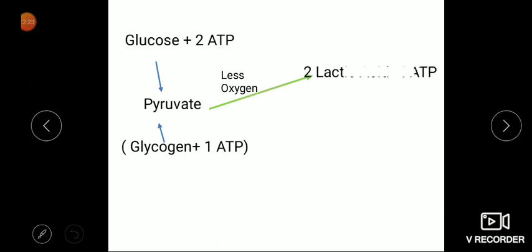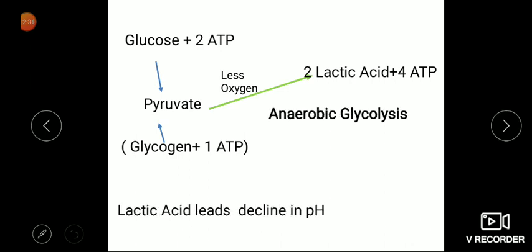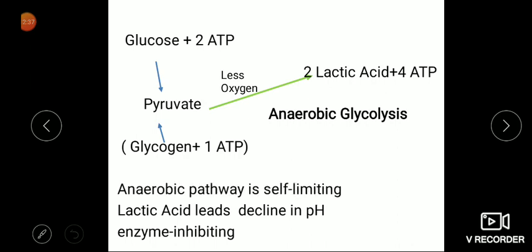From the pyruvate it is converted to 2 lactic acid and 4 ATPs. This is called anaerobic glycolysis. Lactic acid leads to decline in the pH, which will lead to enzyme inhibition. So the anaerobic pathway is self-limiting, so it will inhibit the enzyme and the contraction will stop. This is basically called fatigue.